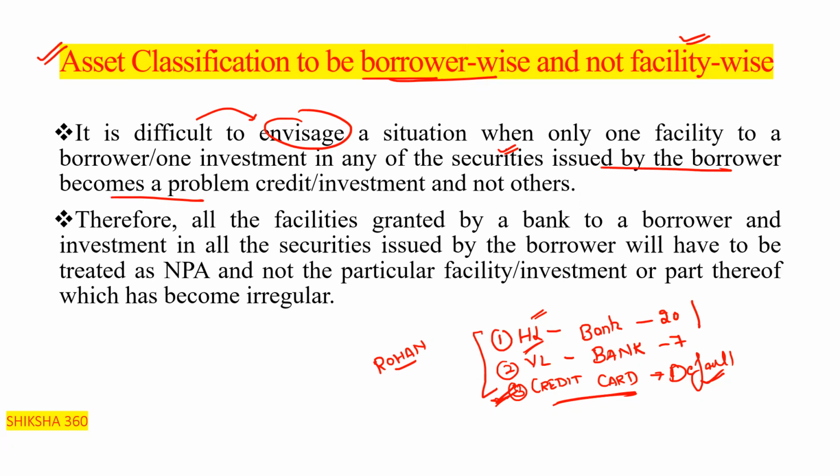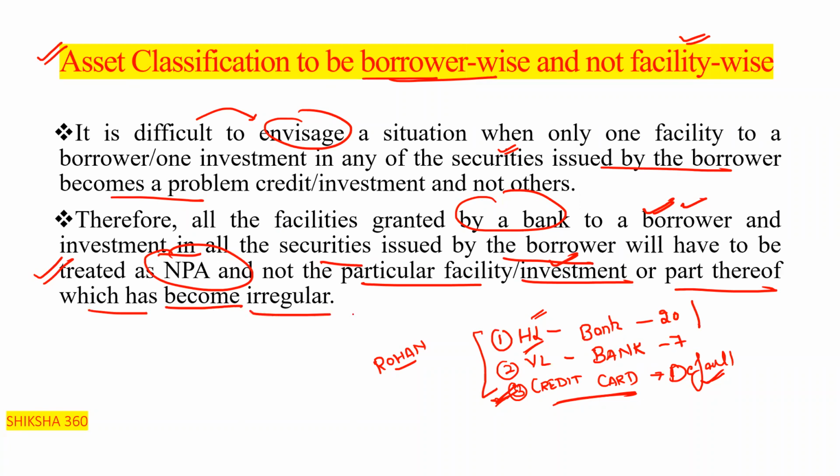Therefore all the facilities granted by a bank to a borrower and investment in all the securities issued by the borrower will have to be treated as NPA, and not the particular facility or investment or part thereof which has become irregular. So here asset classification is to be borrower wise, not facility wise.